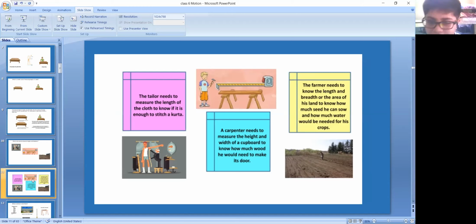A farmer needs to know the length and breadth of his land and how many seeds he has to purchase. Without measurement, crop production is not possible. Architecture is not possible. Tailoring is not possible. So measurement is the most important parameter.